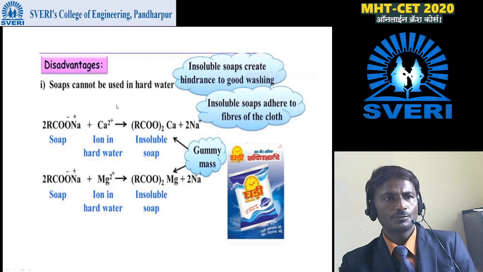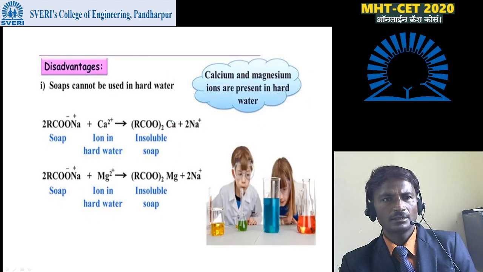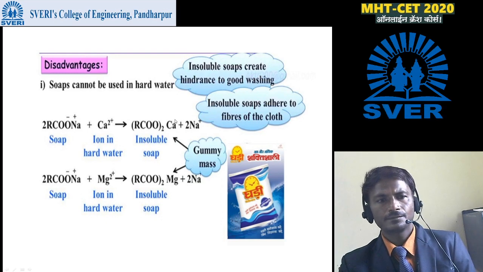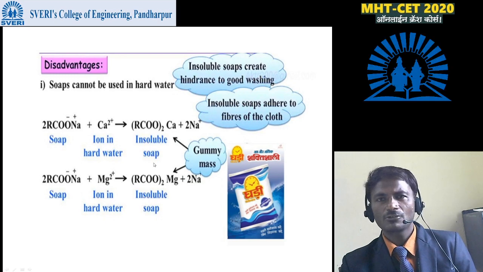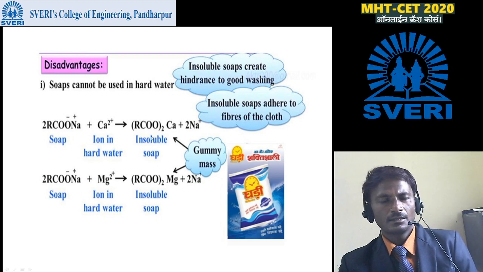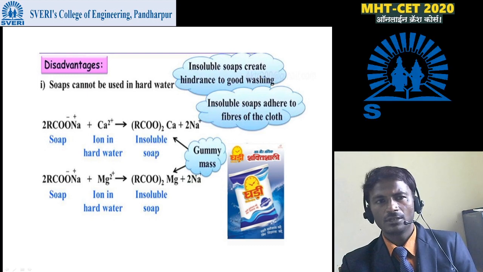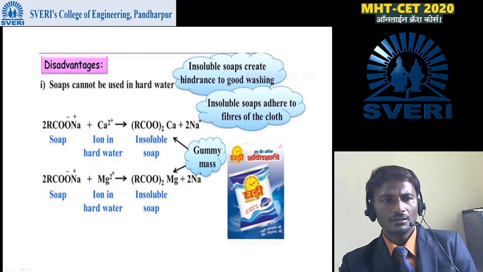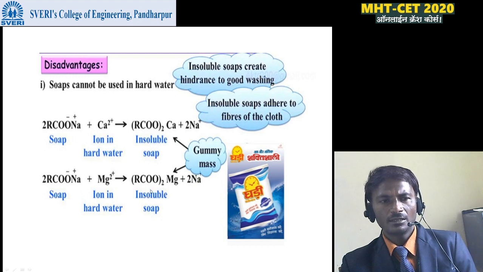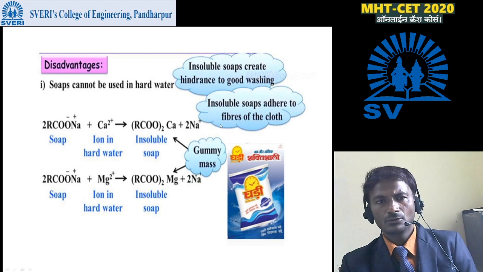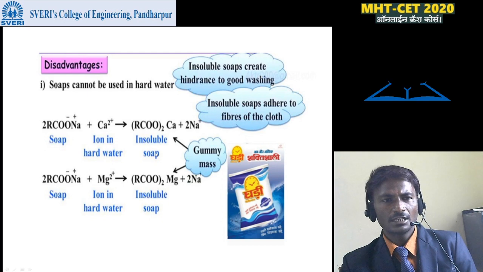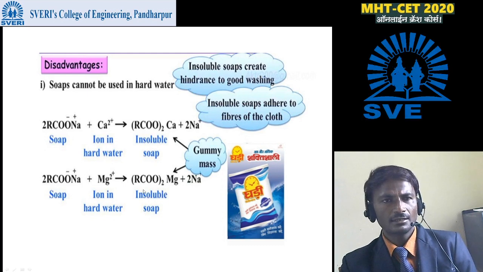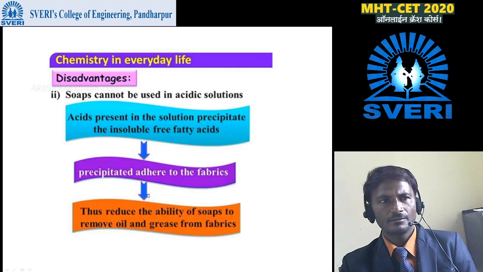This gummy mass of insoluble soap is called the curd or precipitate. Insoluble soaps adhere to the fibers of the cloth. That means when this precipitate is formed, it can adhere to the fibers of the cloth, or it will adhere to the skin, and the skin becomes blackish in color due to this precipitate formation.